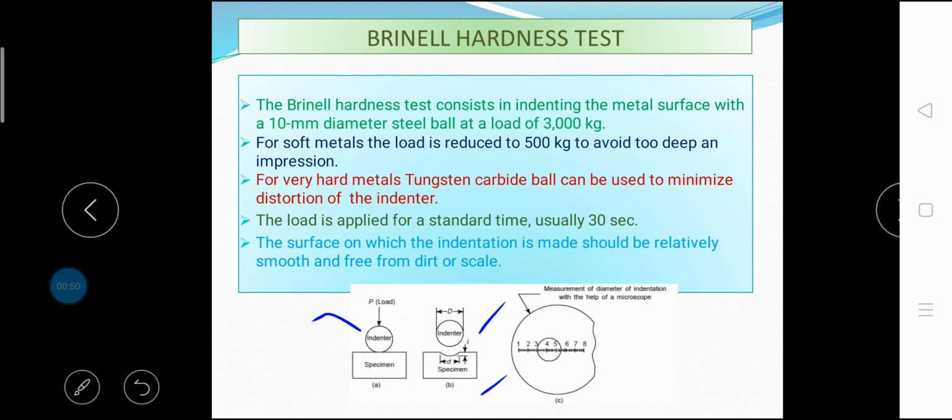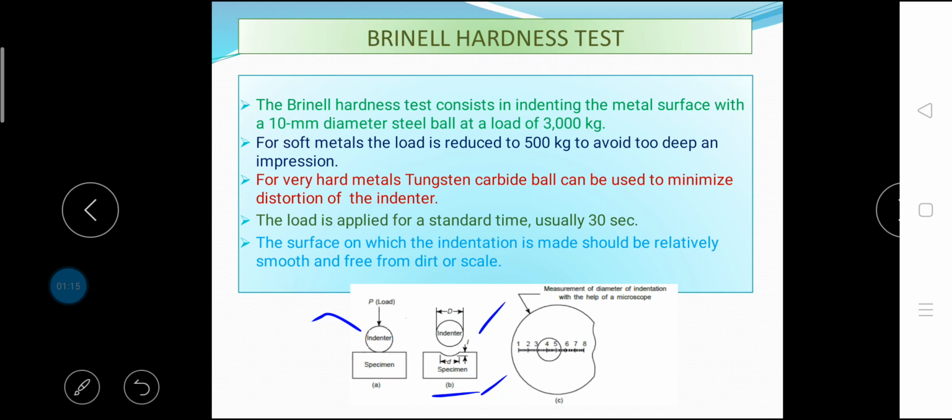The impression of the steel ball, that is indenter, so obtained is measured to nearest 0.2 mm with the help of microscope. For curved surfaces where the radius of curvature is not less than 25 mm, diameter of the impression is taken as the average of maximum and minimum diameter.